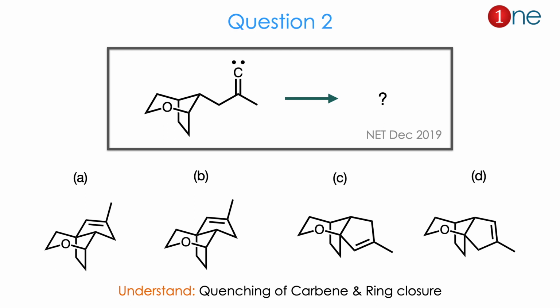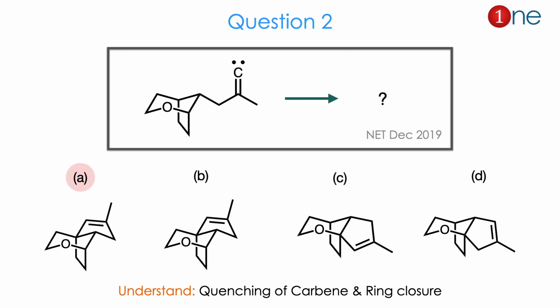Here no reagents are given because carbene is very reactive. It will react by itself to quench. So the possibilities of quenching are given. Whether the quenching occurs with the carbon near the oxygen or the carbon away from the oxygen, or in the cis position, or in the 5-member ring which is in the trans form or the cis form. So basically you are looking for the ring closure here. From the question to the product you might guess the question is all about quenching of carbene and regioselective ring closure. The answer is A.